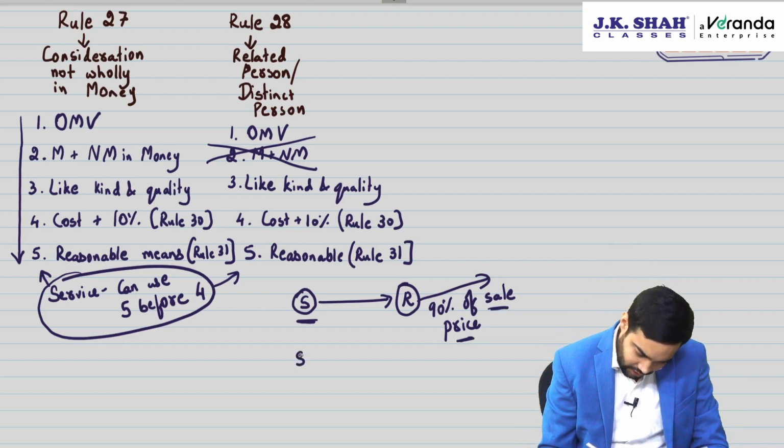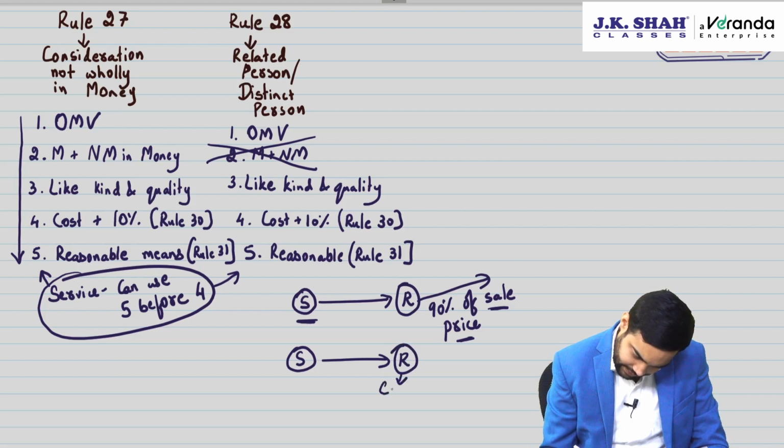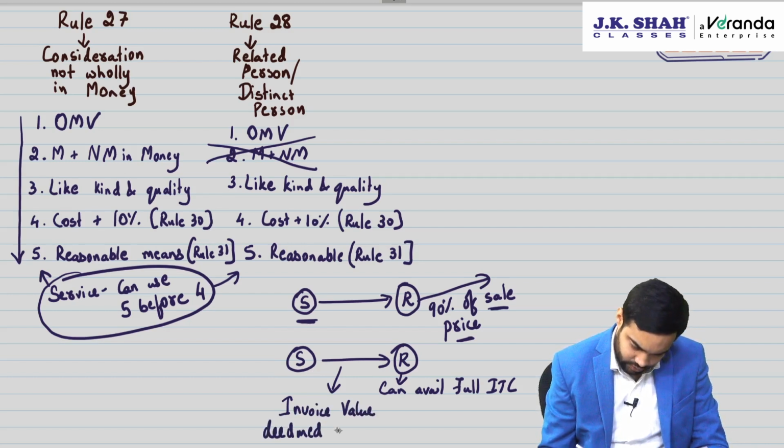Second, the law says if the recipient can avail full ITC on the transaction, then invoice value is deemed to be open market value.